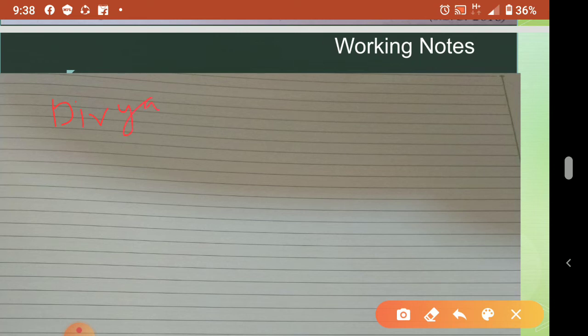Okay, Divya, Pooja, two partners are there, so their old ratio is 3 is to 2, and new ratio is 1 is to 1. Okay, now what is the sacrifice or gain? So sacrifice ratio equation is what? Sacrifice ratio is equal to old ratio minus new ratio.